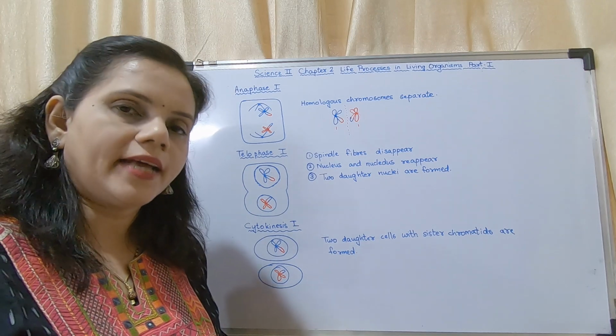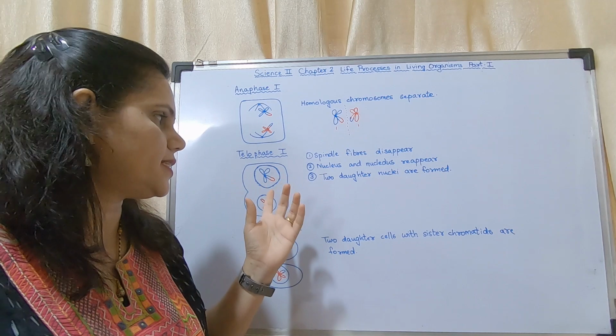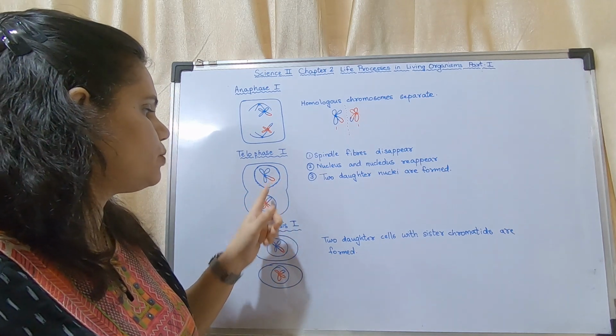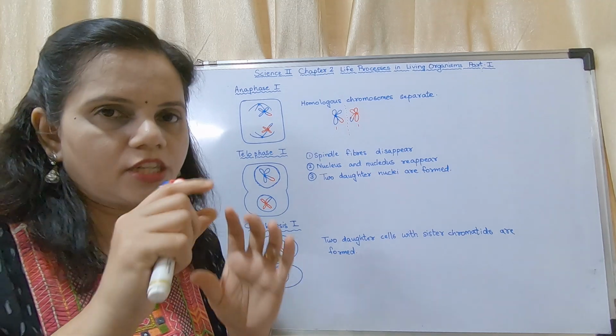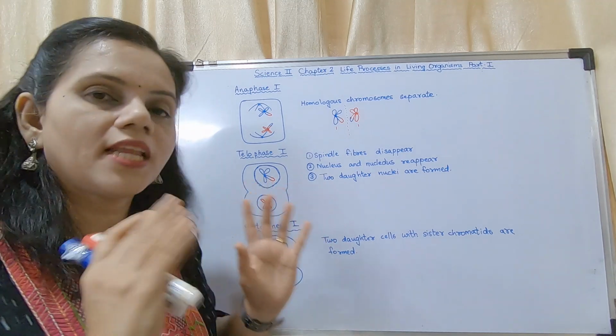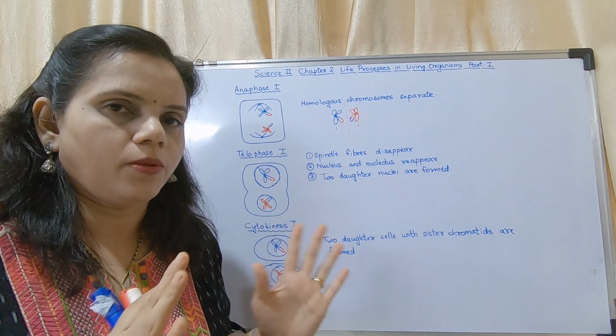While drawing the diagrams, you may use two different colors for you to understand. It is not necessary that this should be here and this should be there, but you have to just show the recombinant with two colors. It is a mixture of two colors, that's all. It could be anywhere. No problem at all.